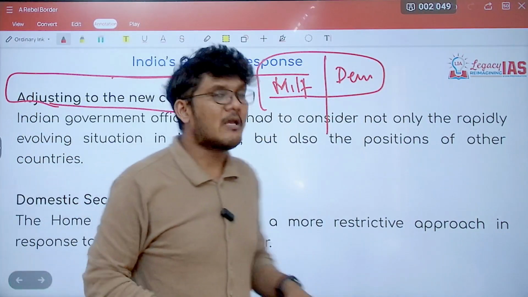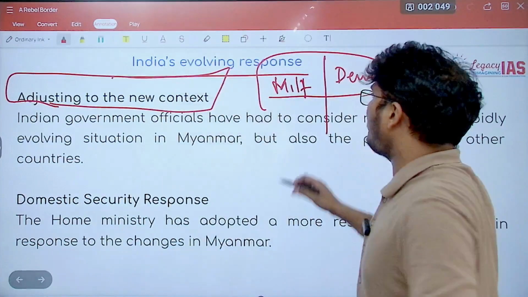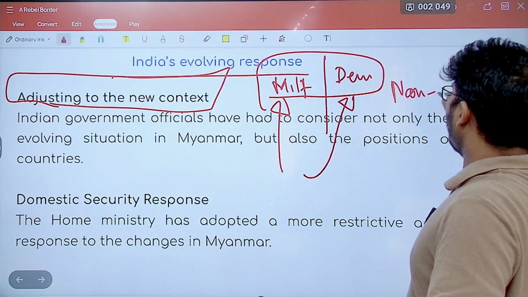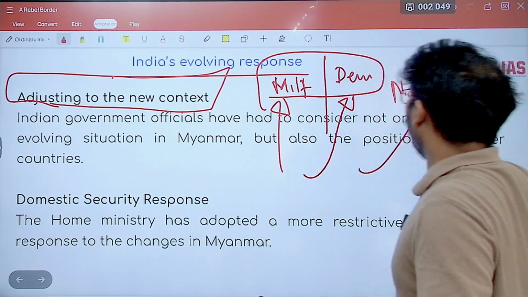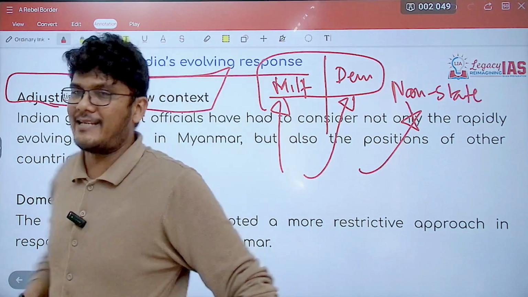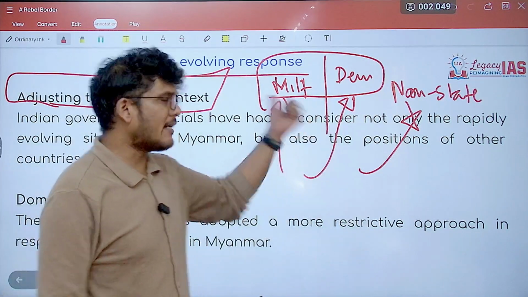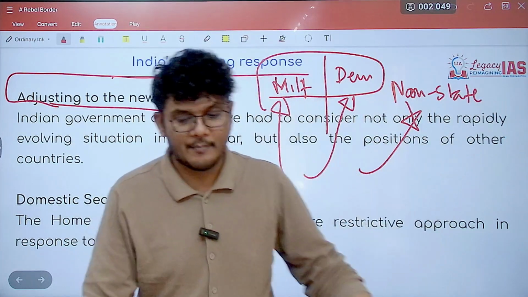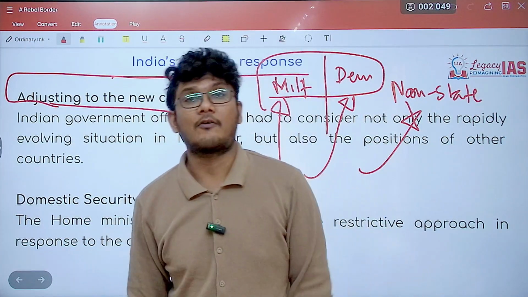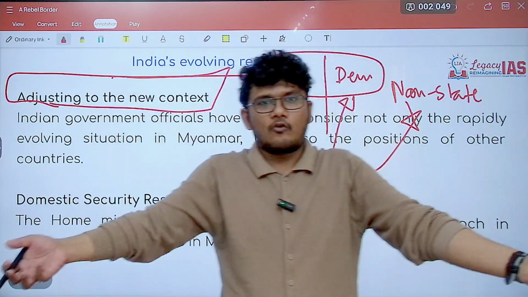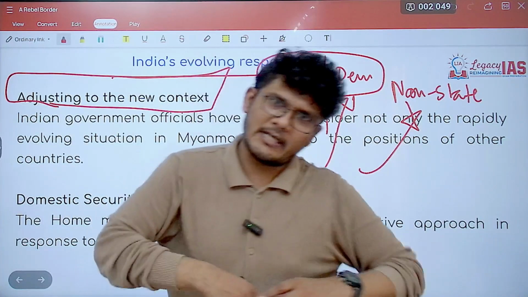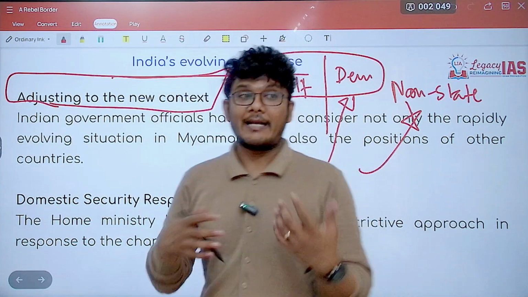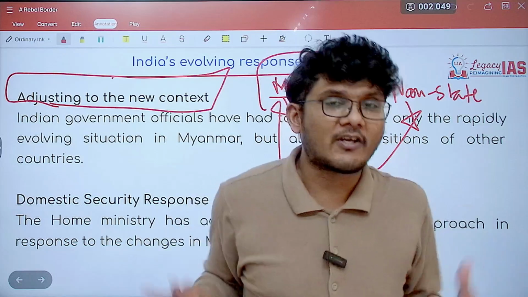at the same time India needs to ensure that if the military is in rule, you cannot disengage with them. Then there are non-state actors also. You cannot disengage with them also. Why is that the case? That is the case because today military is ruling, tomorrow democracy may rule. There might be a case of non-state actors playing a major important role. For example, in the case of Afghanistan, Taliban is ruling. So what do you do? You completely do not deal with them at all, or you start dealing with Taliban, but is dealing with Taliban ethical, the right way forward? So this creates a lot of challenge.